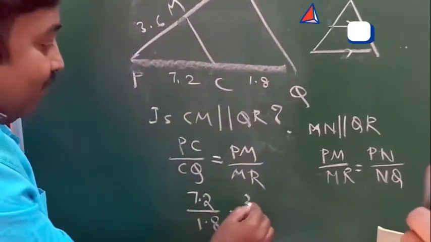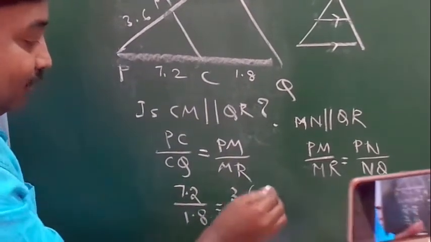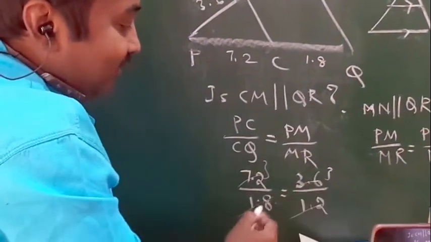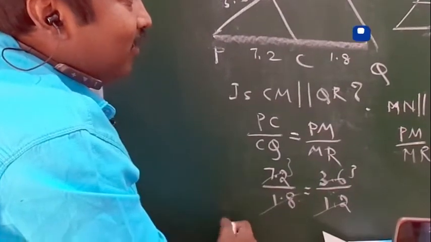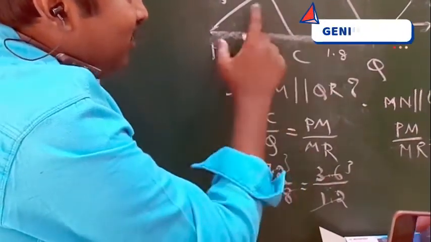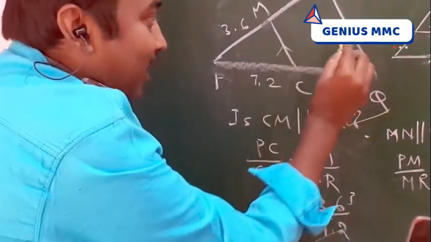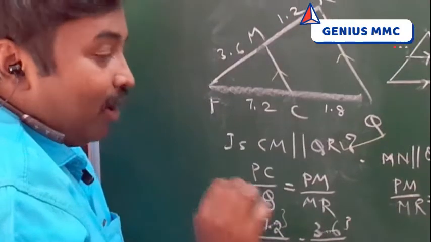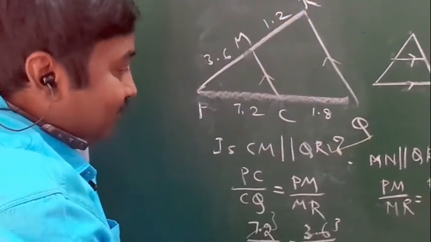What is the length of PM? 3.6 by 1.2. 18 ones are 18, 3 threes are 9. 12 ones are 12, 3 threes are 9. So the ratios are the same. So since they are proportional, this is parallel. This is called converse of BPT or converse of Thales theorem.